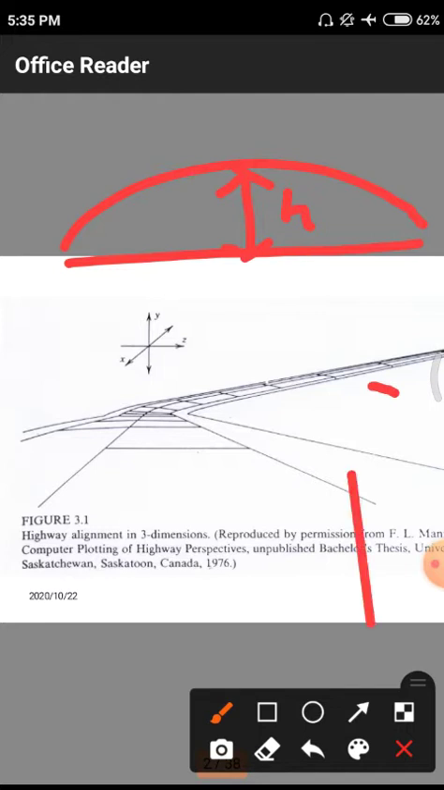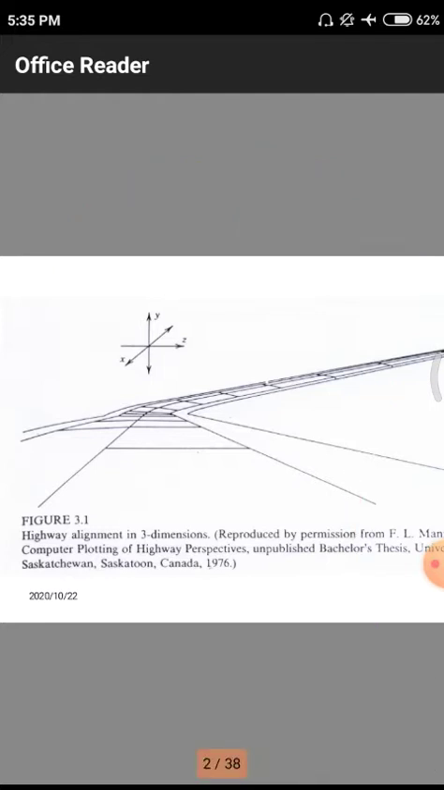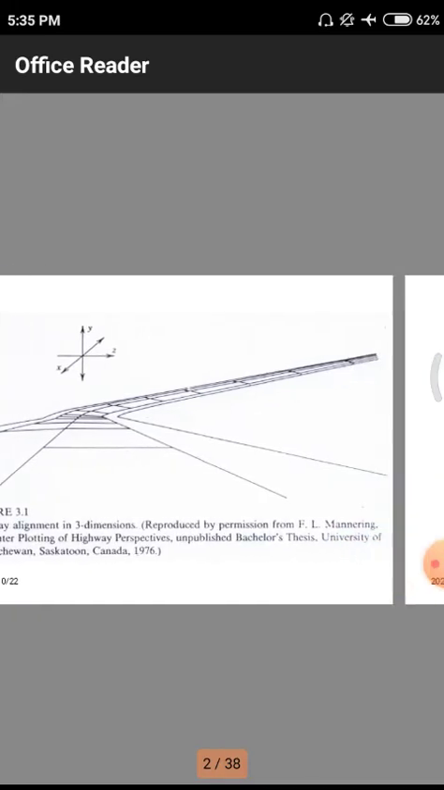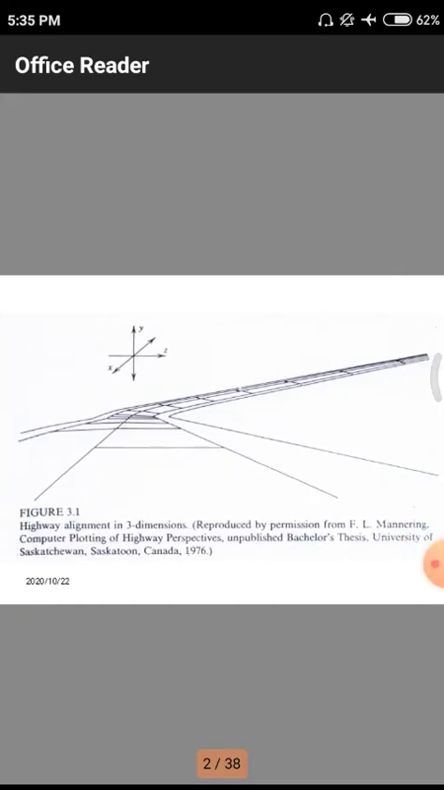Now I will tell what the points in this particular diagram are. Highway alignment in three dimensions, reproduced by computer plotting of highway perspective, published in a PhD thesis at a university in Canada. The total study was done by a person for his PhD thesis, and the PhD program was in Canada.